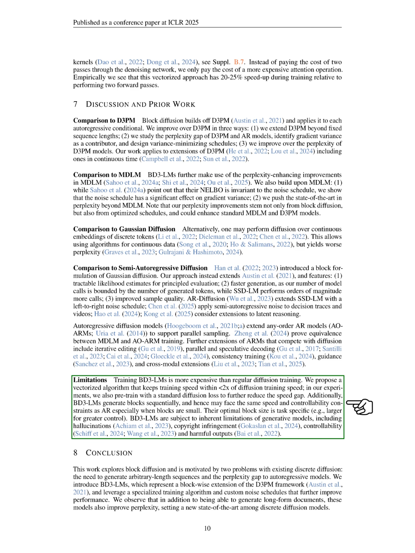Additionally, BD3LMs generate blocks sequentially, which may lead to similar speed and control issues as autoregressive models, especially with smaller blocks. The optimal block size varies by task, with larger sizes providing more control. Lastly, BD3LMs face common challenges of generative models, such as hallucinations, copyright issues, controllability, and the risk of harmful outputs.